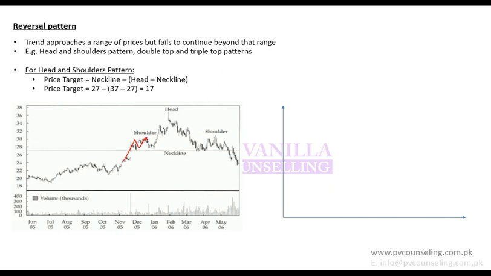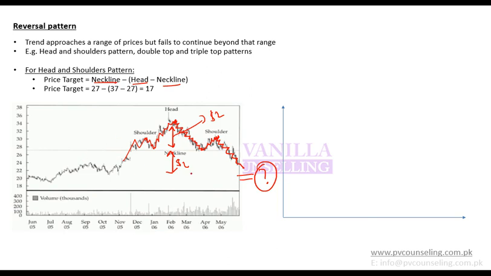A head and shoulders pattern means that if it has reached a head, it will fall to the neckline, then again reach a shoulder, and then again fall below the neckline. And the assumption is that it will fall below the neckline with the same magnitude as it went up above the neckline. So if this distance was $2, it will fall $2 below the neckline. Or if this distance was $5, it will fall $5 below the neckline. So the next target price would be neckline minus (head minus neckline).